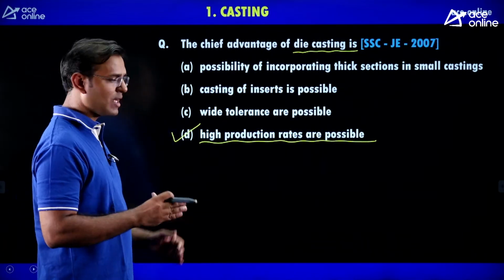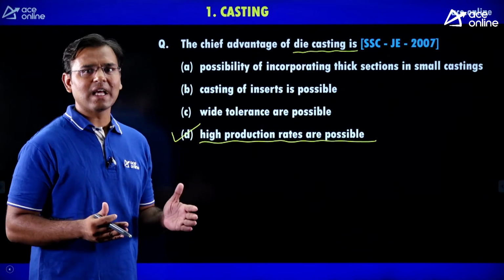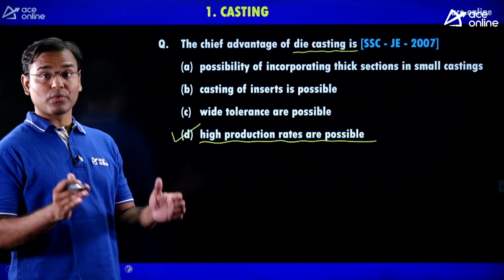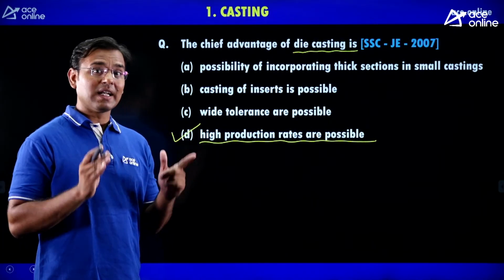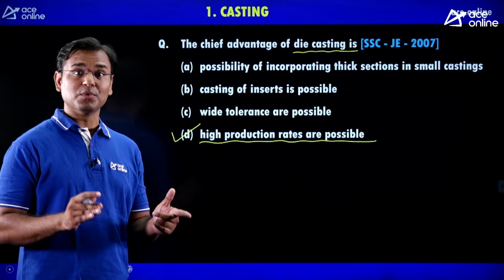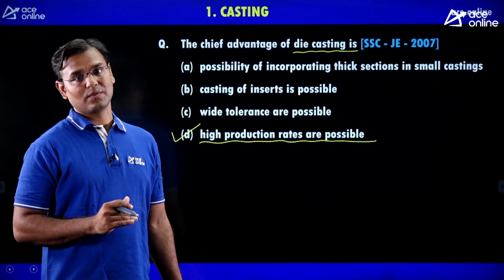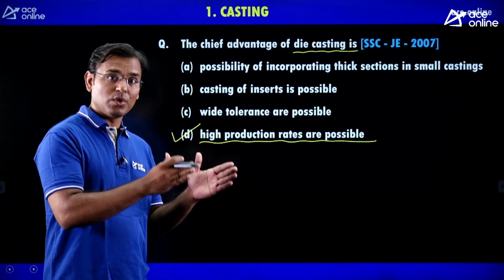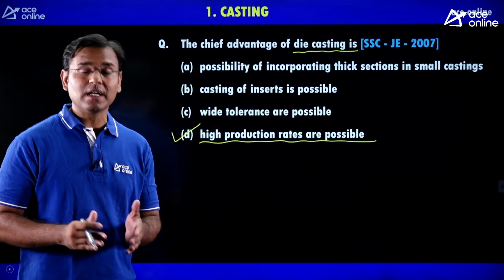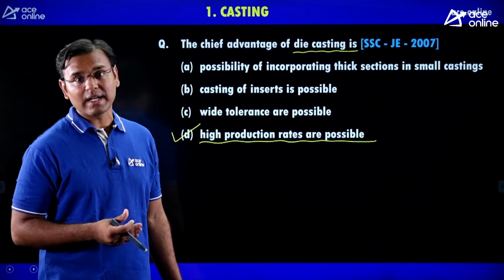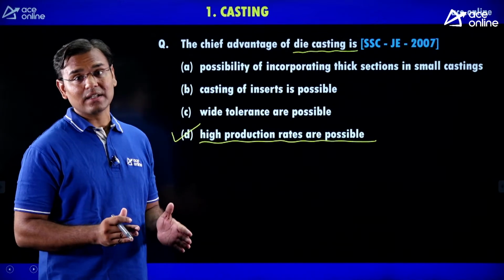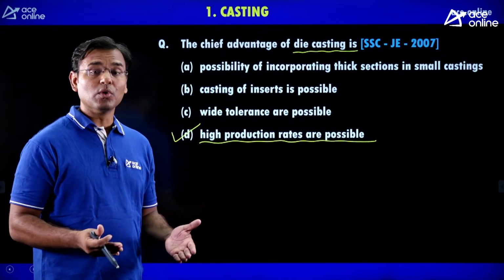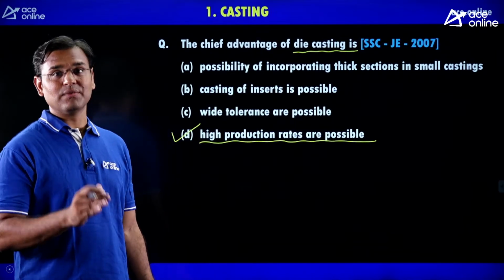In die casting, we are using a metal die, and by using the metal die we can produce an infinite number of components. But in investment casting, to make the mold, one die is required. From the die we need to make the pattern, from the pattern we need to make the mold, and in one mold you can get 5, 10, 20, 30, 50, 100 components, but that is the total time consuming process.